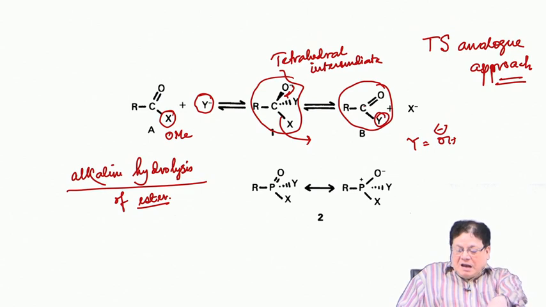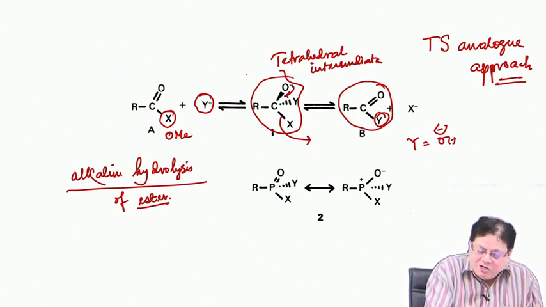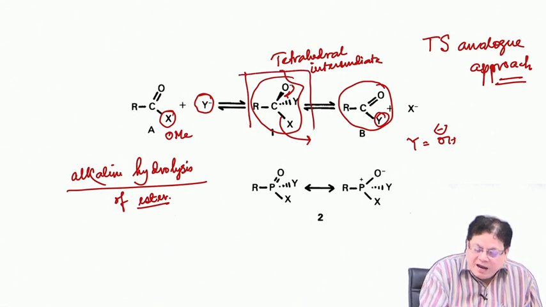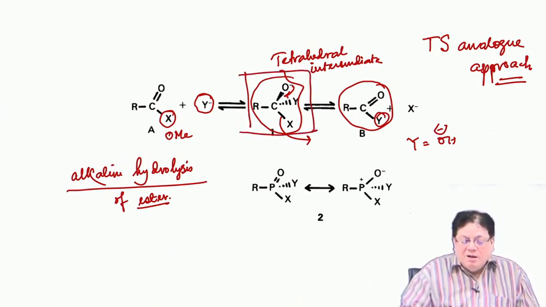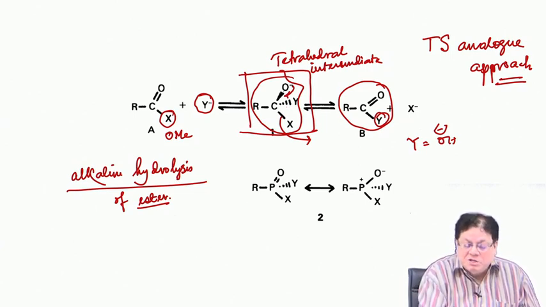Now, as I said, the intermediate is the one closest to the transition state, and so when I do the hapten design, I can take the intermediate and see which molecule resembles this, but is stable, because this is not stable, nobody could isolate this.